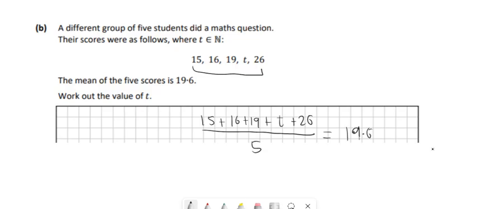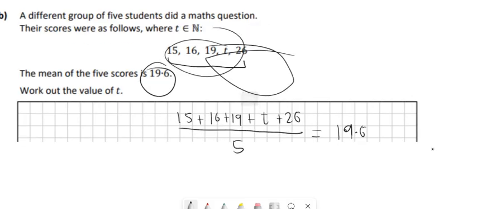That's where we get our equation from here. And you can treat it as an equation if you want, or try and think about it. Another way you can think about it is, because they're all being divided by 5, if I just multiply that by 5 straight away, that tells us what all of these should add up to. That's kind of a way of thinking about it without putting it into an equation. But anyway, one way or the other, you have to multiply by 5 first, and if you do 19.6 multiplied by 5, you should get 98. So we get 98 then is equal to all of those numbers added together.